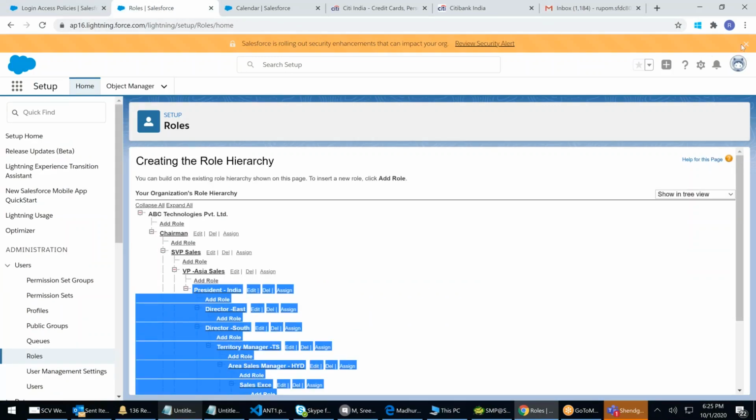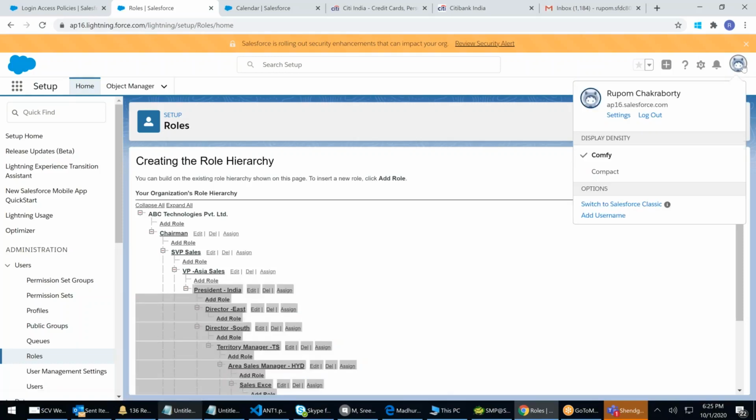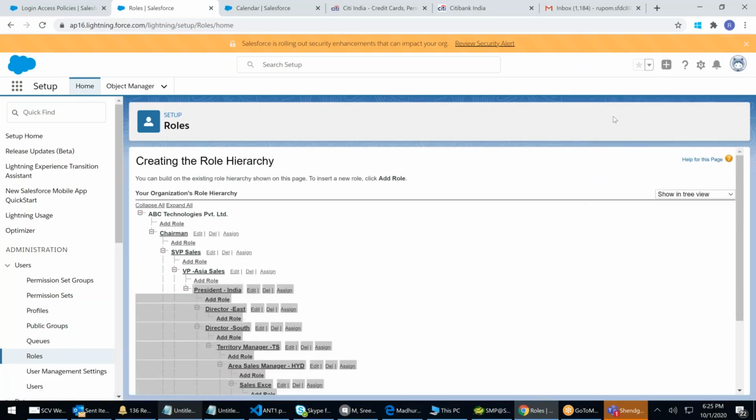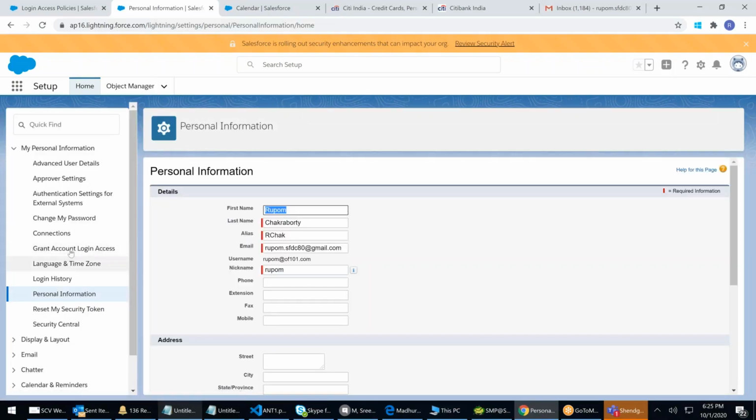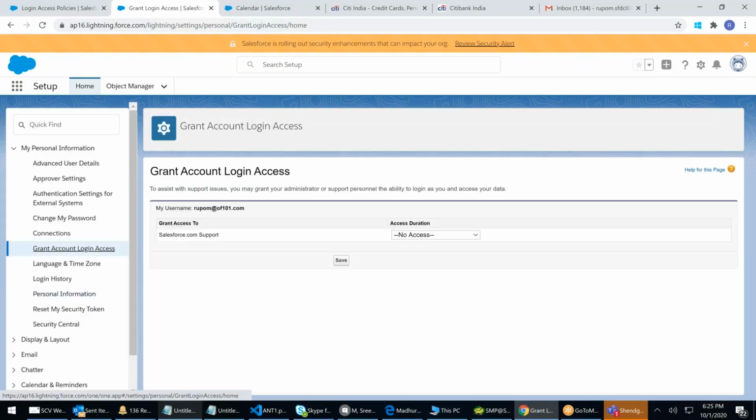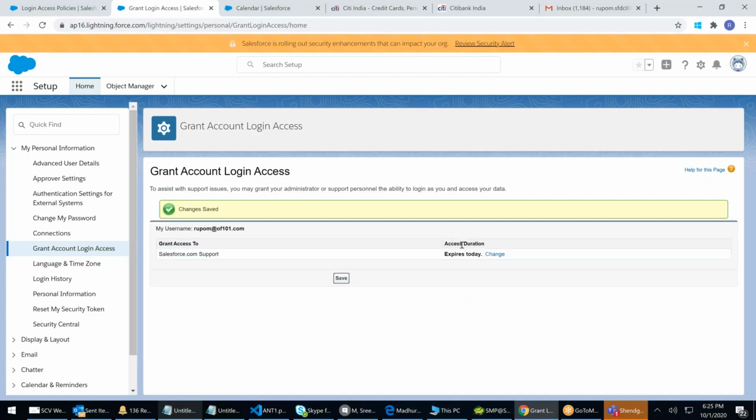Where will Rahul give me permission? Rahul will go to his username and click on his settings. Unless he gives a permission, you cannot. Grant account login access, here it is. Grant access for 1 day. Your Salesforce support team can log in only for 1 day as you.